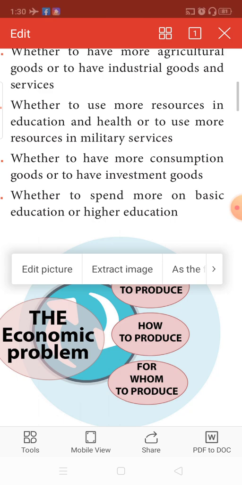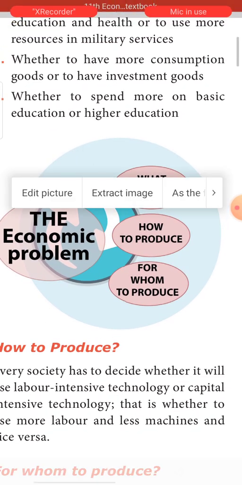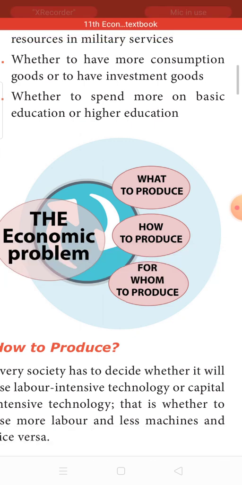The last one is whether we need to spend more for primary education or basic education, or we should spend more for higher education. Now, these problems are there. So, what are the basic problems? What to produce is a basic problem. How much I need to produce is a basic problem. Next is for whom I should produce is a basic problem.